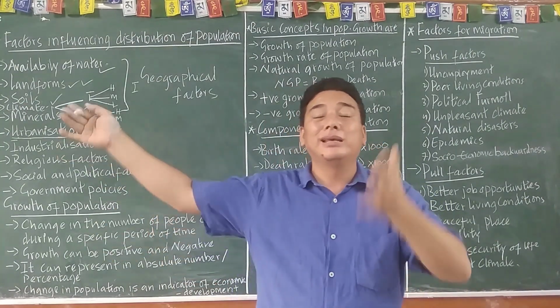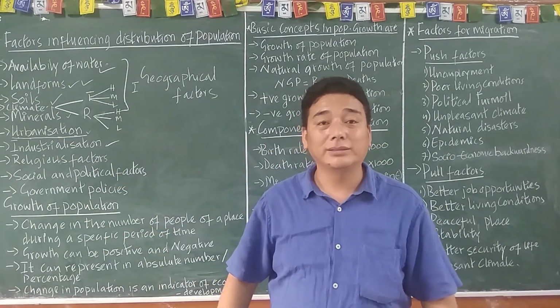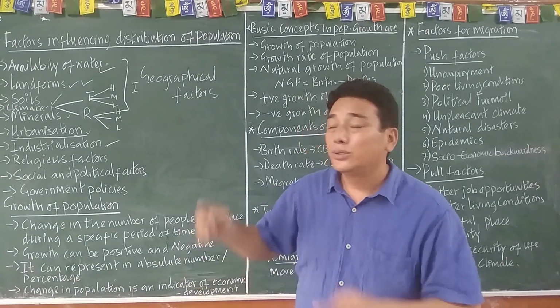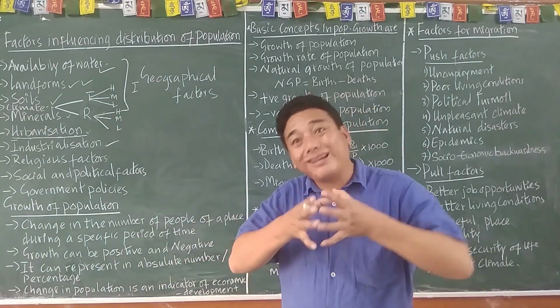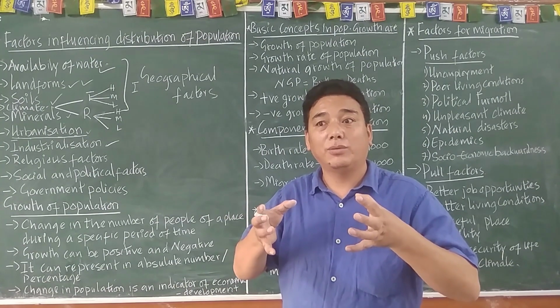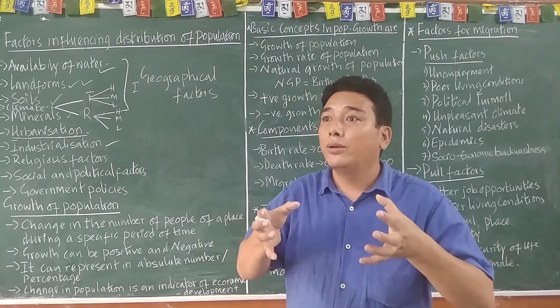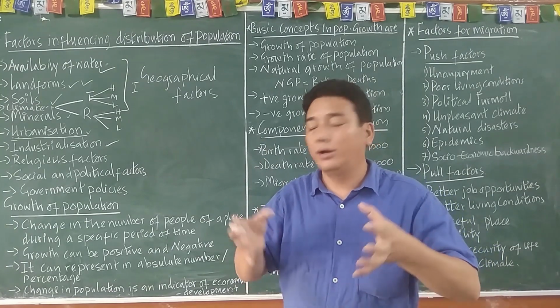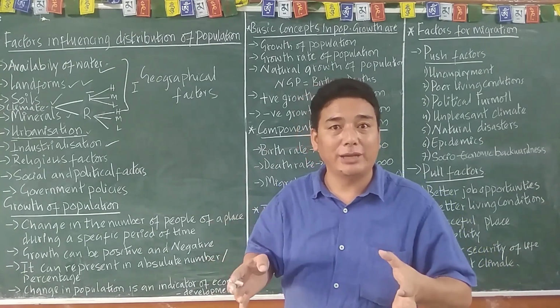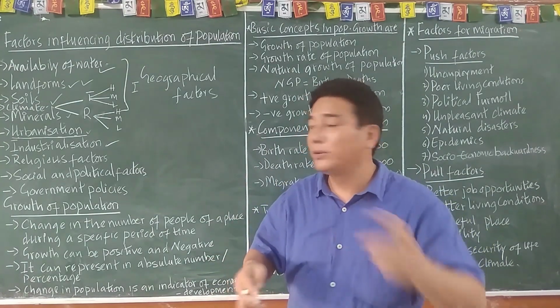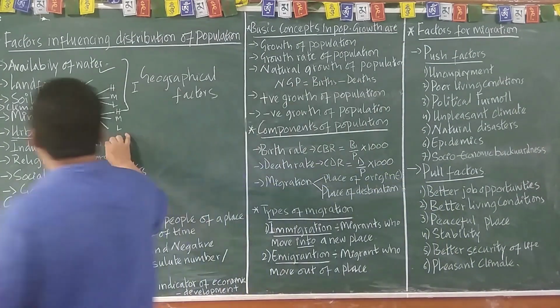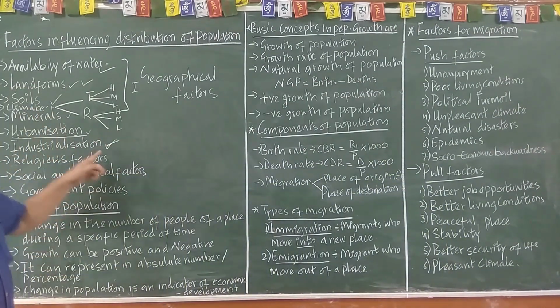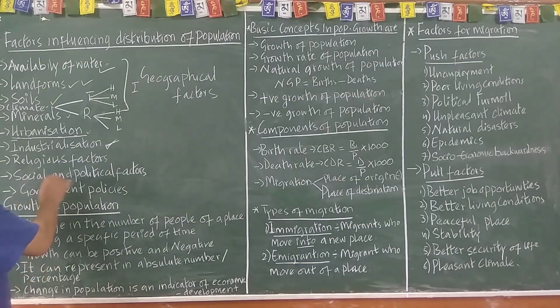Manchester is in England. Is that correct? So there you will find a cluster of industry and more population. Why? There is a lot of job opportunity available. Exactly. Wherever there is more industry, you will find more population.